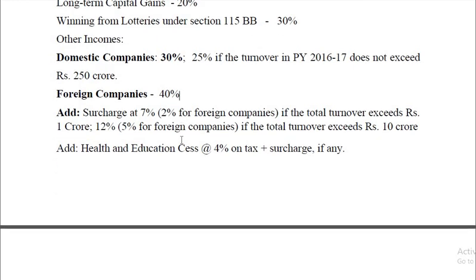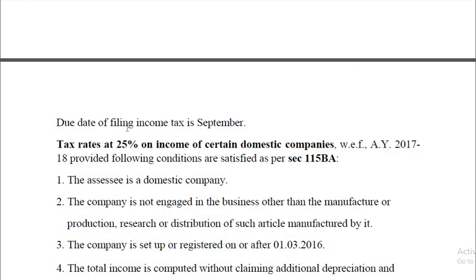Then there is one more tax which is to be levied. We call that cess, that is health and education cess. This is calculated at the rate of 4% on the total of tax on total income and surcharge. So it is 4% on tax plus surcharge, if any. Surcharge might be there, may not be there, depending upon the turnover. So that way it is calculated.